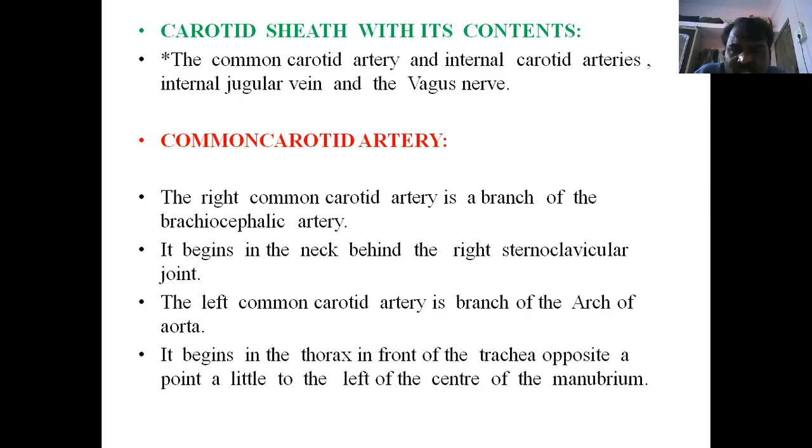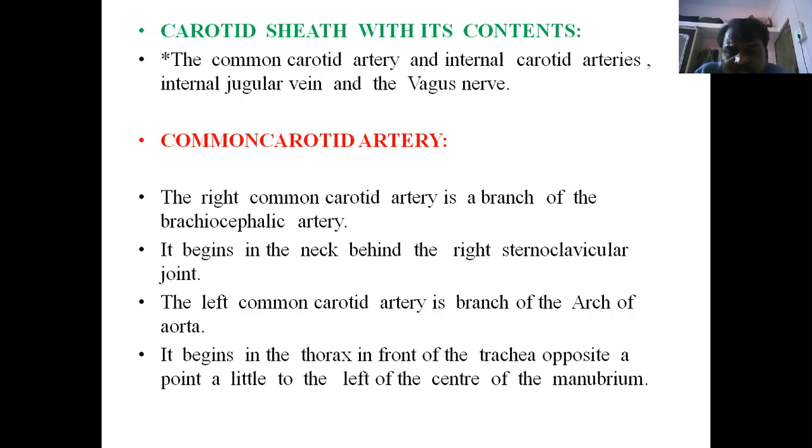It is nothing but an investing layer of the neck region and the prevertebral sheath, covered and protected here. So the sheath in front, we are identifying the ansa cervicalis, and posteriorly the sympathetic chain. Next, what is the common carotid? How is it? It is a branch of which artery?